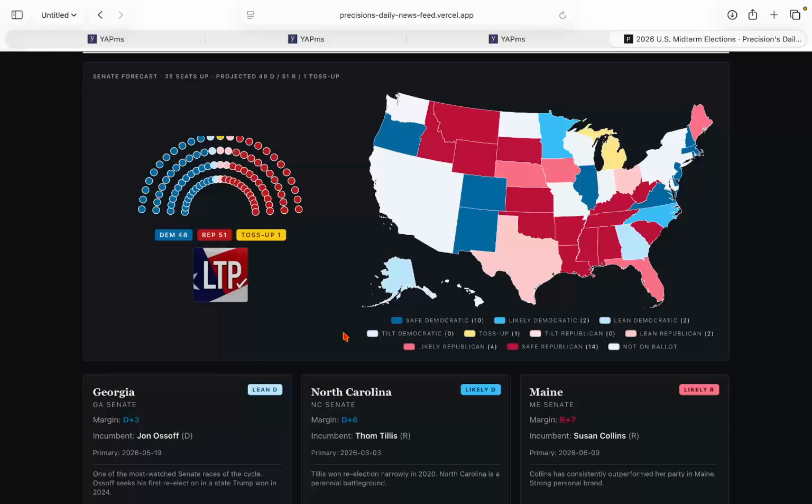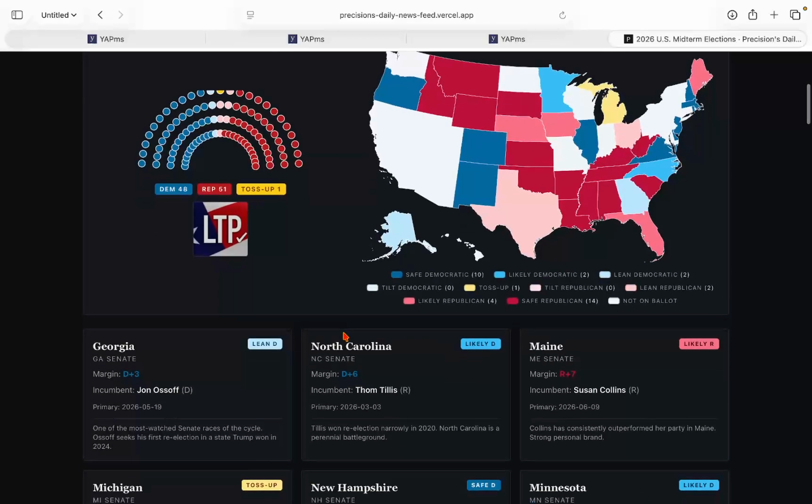For example, Roy Cooper is very popular in the state, former governor, very well liked among not only Democrats and independents, but also Republicans as well. It makes sense, and it aligns with the majority of the polls. I think the average is Roy Cooper up by 5, but we're being a little more generous for him. We say he's up by 6.